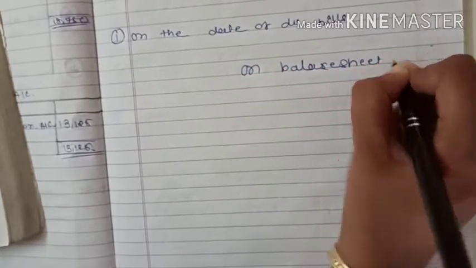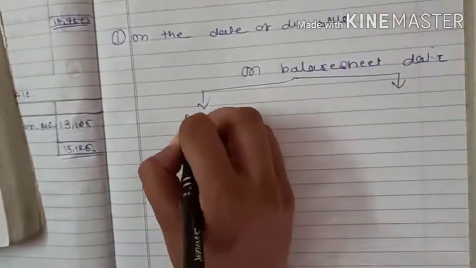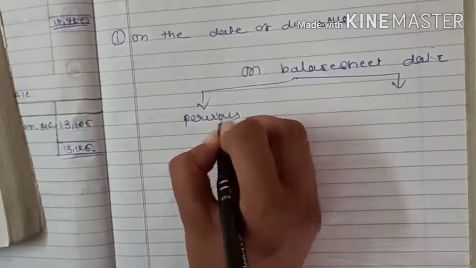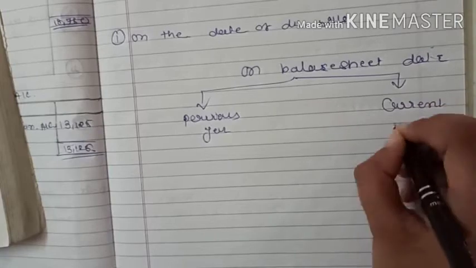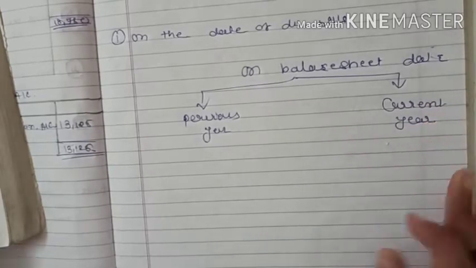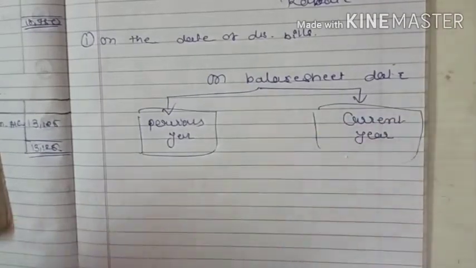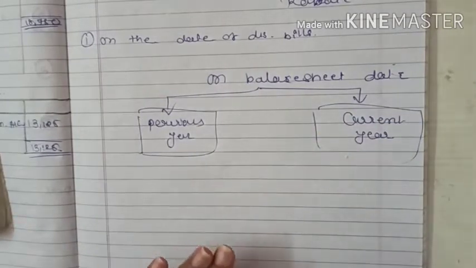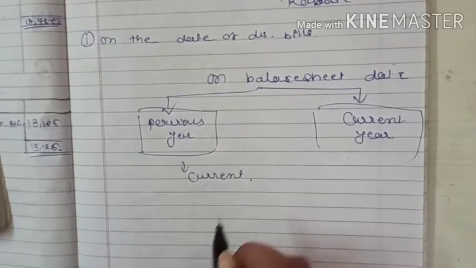So on the balance sheet date, there are two kinds: previous year and current year. There are two kinds of data related to the rebate on bill discounting. The previous year's rebate is considered in the current year, right?